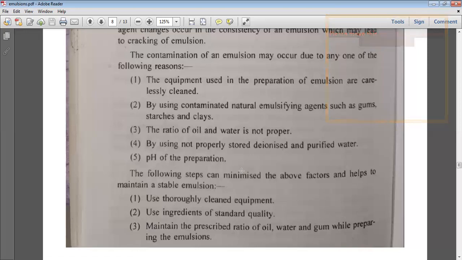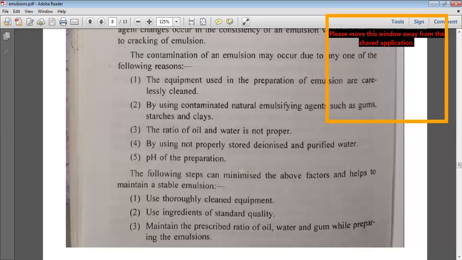Since the emulsion contains oil and water, the oil and water ratio should be maintained, and the gum should be added in proper concentration as per the type of emulsion, either oil in water or water in oil. This is because the gum added should protect the dispersed globules, which get dispersed in the continuous phase.